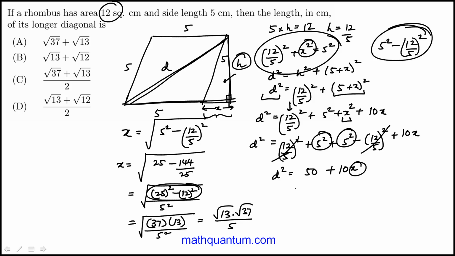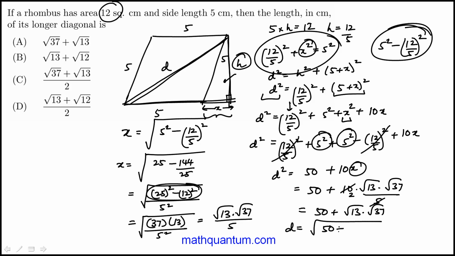And I can plug that in here. 10 times root 13, root 37 over 5. So 2. So this is my answer. And then D would be square root of that. Now, when I was doing this under test conditions, I decided to kind of just go ahead and compute this using the calculator and not worrying about writing it again in that form.